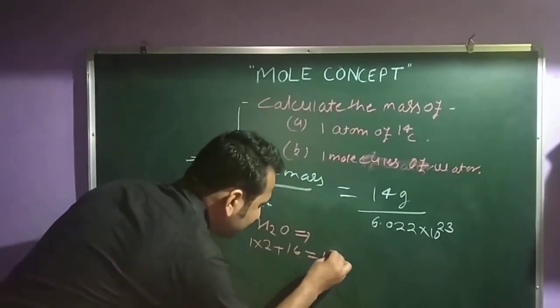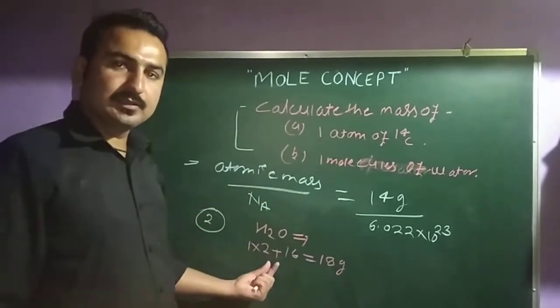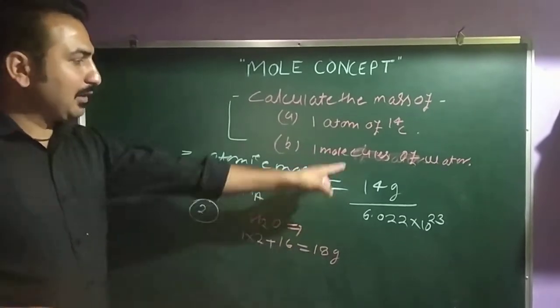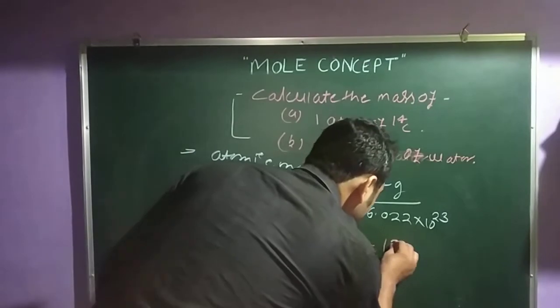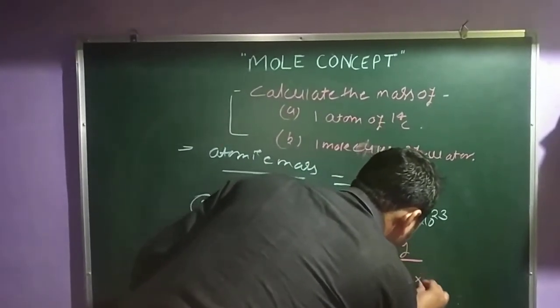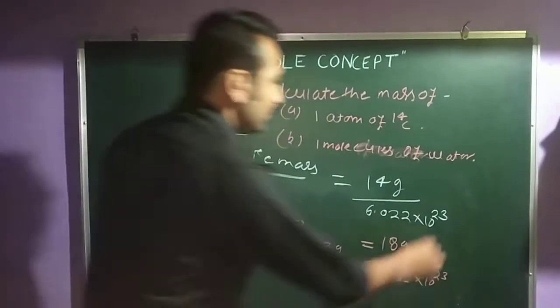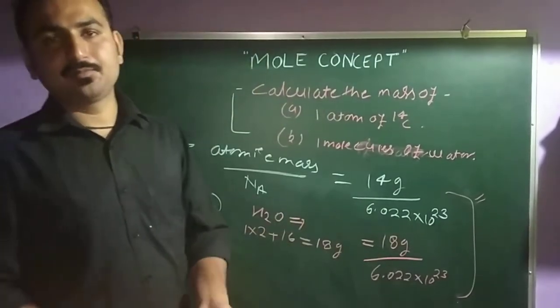So this will come to 18 grams. I told you earlier how to find it. And what to do? Molecular mass upon Na. So the molecular mass is 18 grams upon 6.022 × 10^23. So this is your mass of one atom of carbon and one molecule of water.